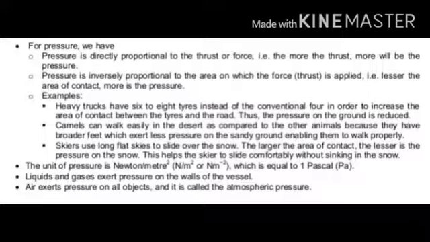For example, heavy trucks have 6 or 8 tires instead of the conventional 4 in order to increase the area of contact between the tires and the road. Thus the pressure on the ground is reduced.